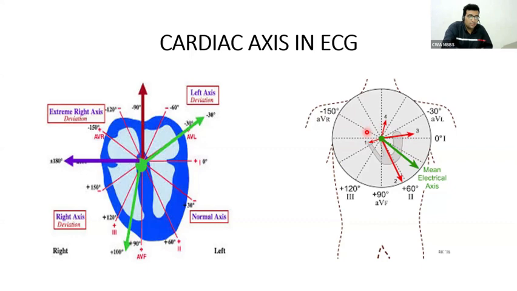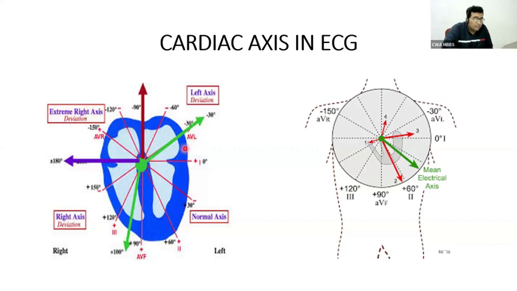You know the vector quantity, it's mathematics. Anyway, I simply want to tell you that in different directions there will be different magnitude of electric charge. Electric charge is spreading all over the body, and that is recorded by electrodes at different places. So what will be the sum of all these vectors and their direction? The sum of all these vectors, we call it the cardiac axis.